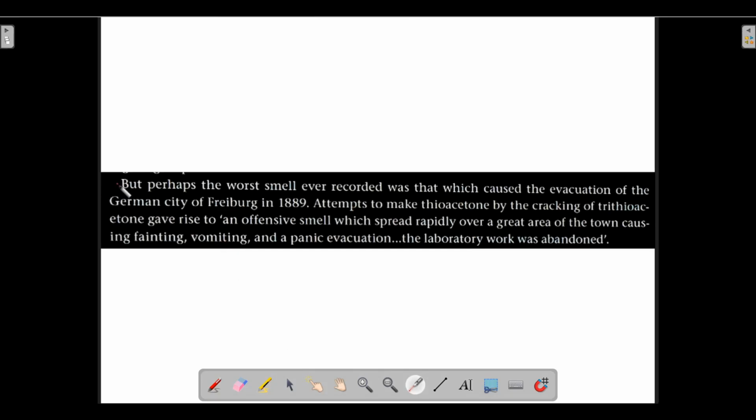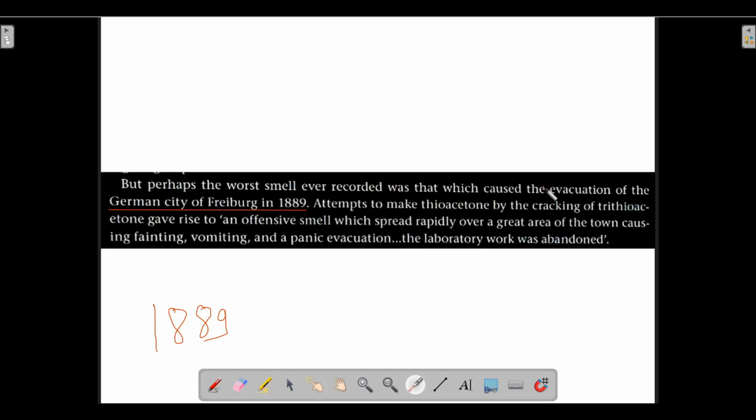Now we are continuing with our Clayden book's paragraph. The paragraph says something like this: "But perhaps the worst smell ever recorded was that which caused the evacuation of the German city of Freiburg in 1889." So it is telling us about an incident in the German city of Freiburg, in the year 1889, related to the worst smell that was ever recorded.